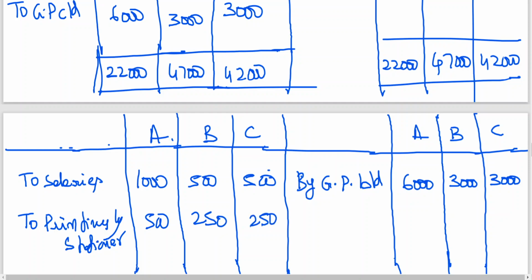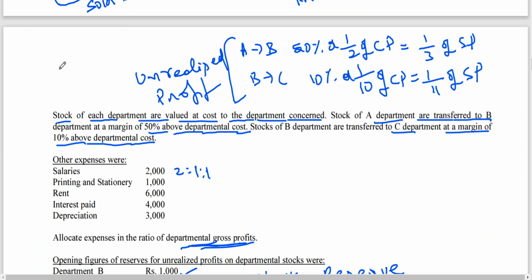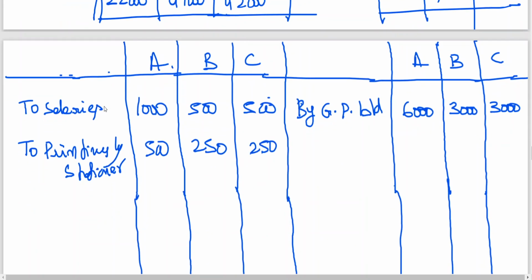Then next, rent 6,000. To rent 3,000, because 6,000 by 4 is 1,500. So 1,500 into 2 is 3,000, and then 1,500, 1,500. 2 is to 1 is to 1. Rent.